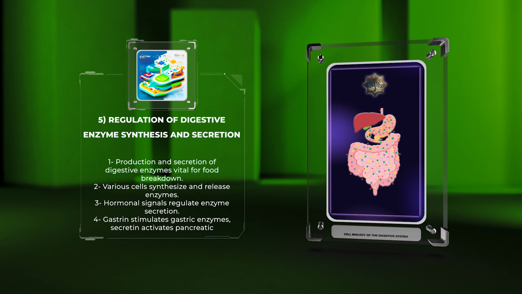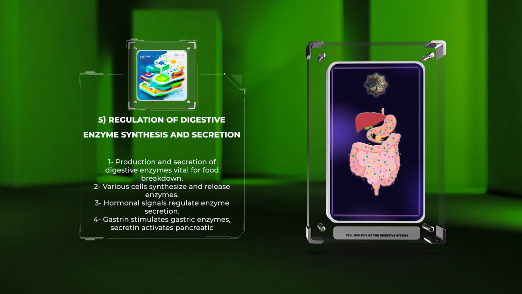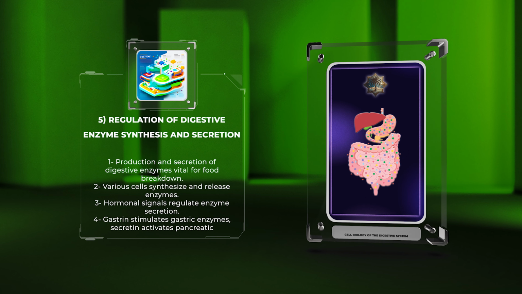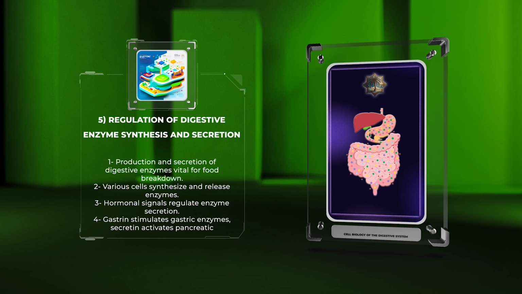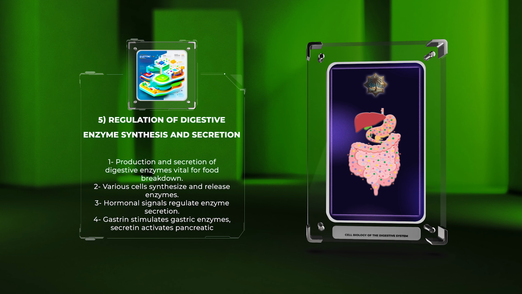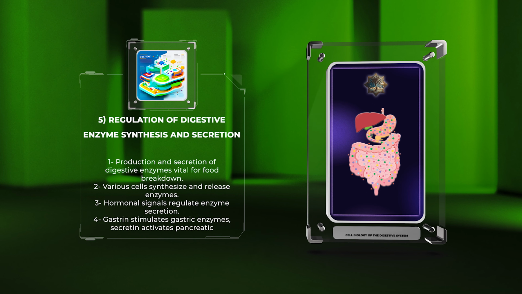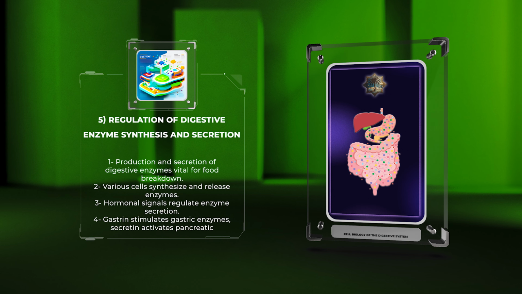The efficient breakdown of food components relies on the production and secretion of digestive enzymes. Various cells in the digestive system, including specialized cells in the stomach and pancreas, synthesize and release these enzymes. Hormonal signals, such as gastrin and secretin, regulate the secretion of enzymes from these cells. Gastrin stimulates the secretion of gastric enzymes, while secretin activates the pancreas to release enzymes involved in the digestion of carbohydrates, proteins, and fats. These synchronized actions ensure optimal food breakdown and nutrient extraction.